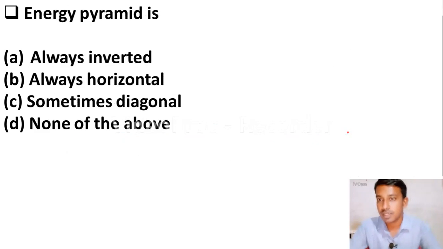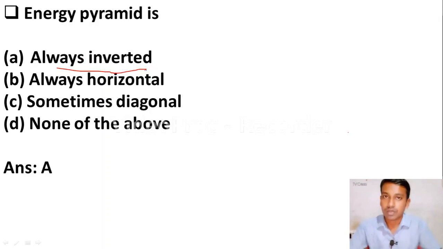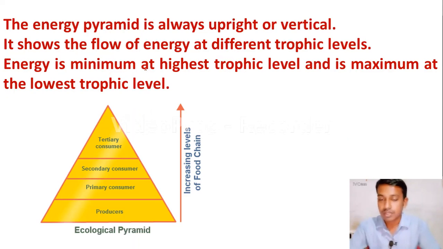Let us move to the next question. Energy pyramid is: option A, always inverted. Option B, always horizontal. Option C, sometimes diagonal. Option D, none of the above. Friends, as you know, the energy pyramid is always vertical, upright. Here you can see the energy pyramid. It is always upright or vertical.